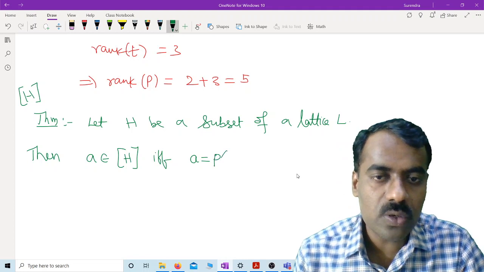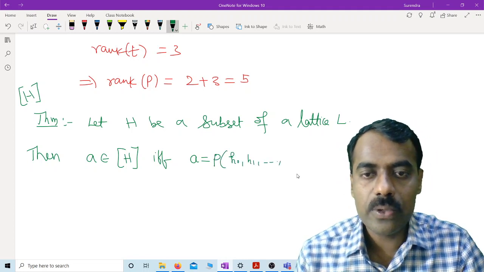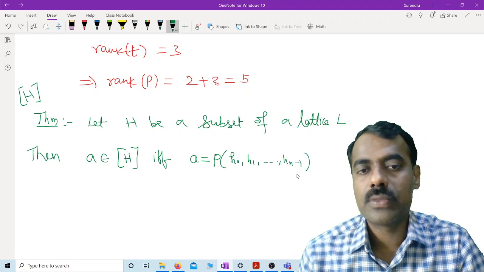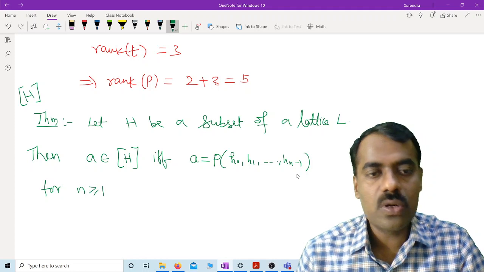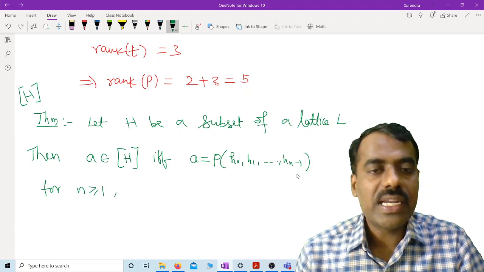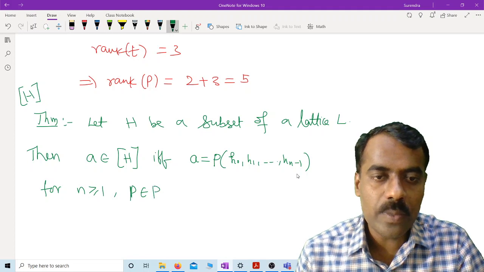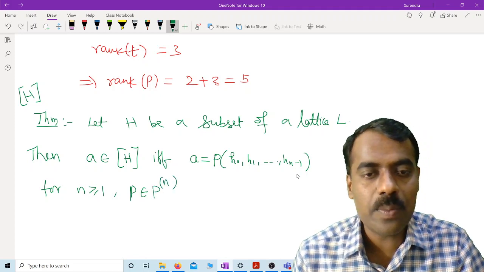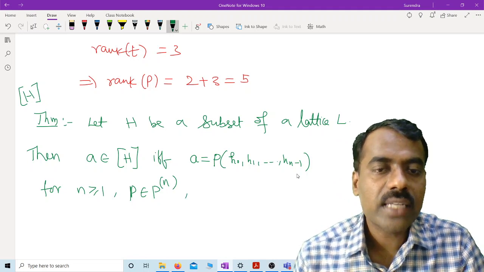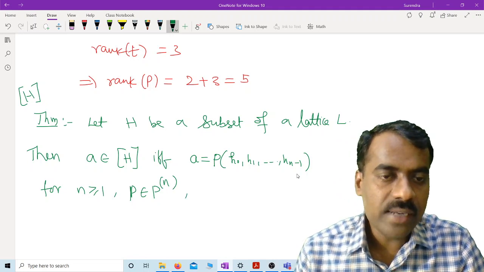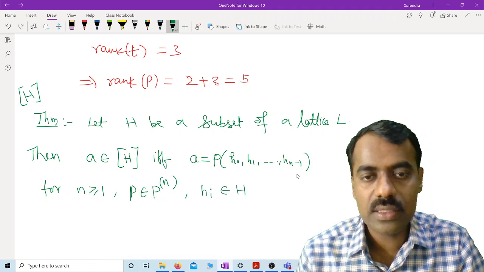That means A is equal to P of h0, h1 up to hn minus 1, for some n greater than or equal to 1, and this P belongs to P of n. That means it is a polynomial in that set, right? It is a polynomial, and these hi's should belong to h.